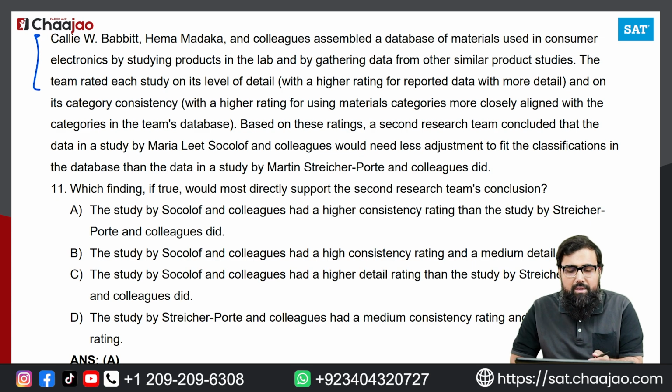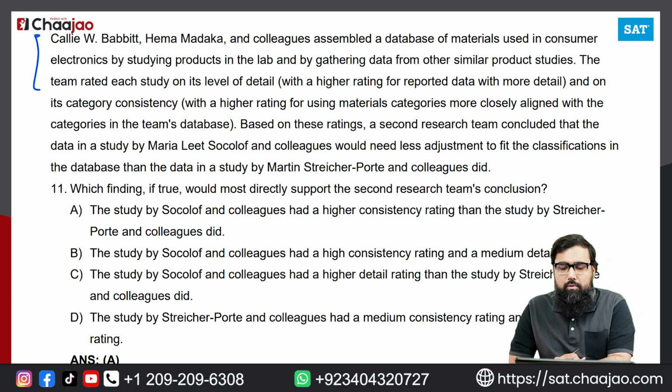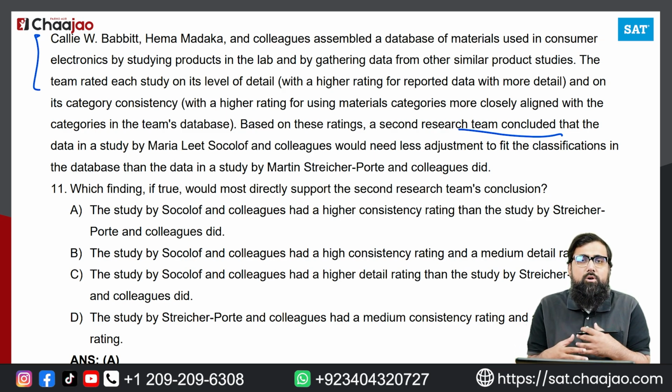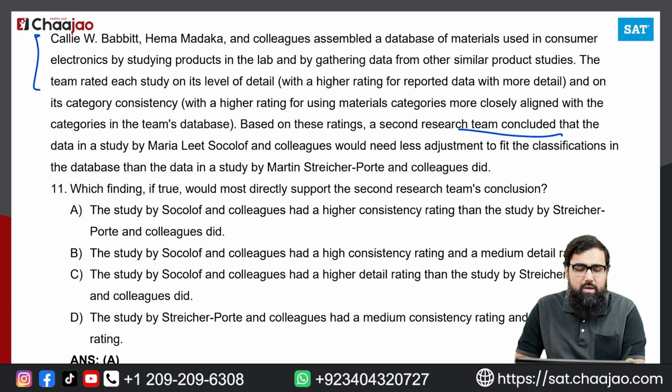So what they're saying is, when you have a statement where it is written the team concluded, the team hypothesized, the team claimed, or something like that, whatever is written after that is the claim. And if you look at the question, it says, which finding, if true, would most directly support the second research team's conclusion? What is the second research team's conclusion?